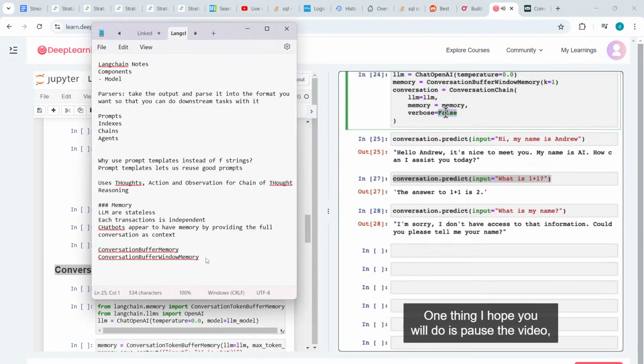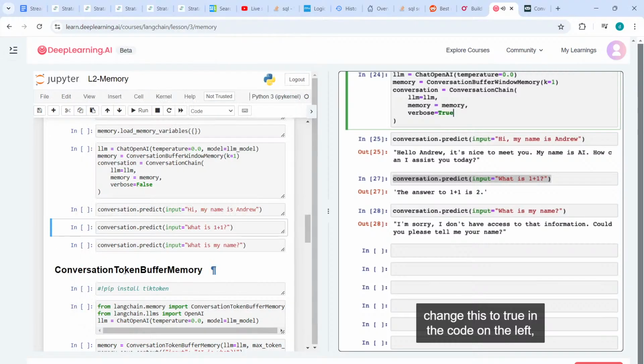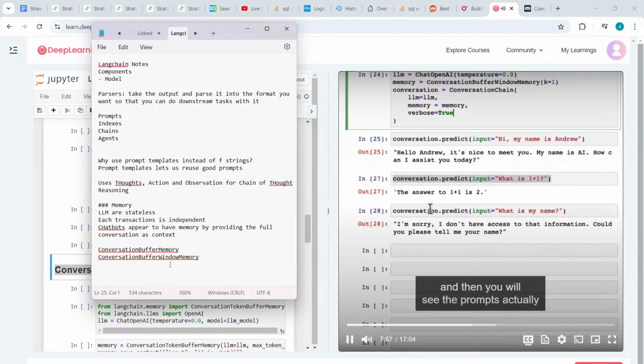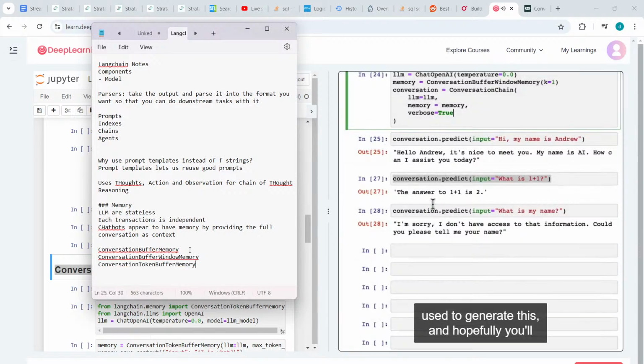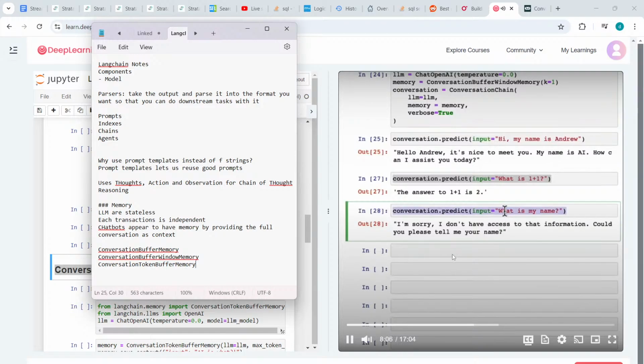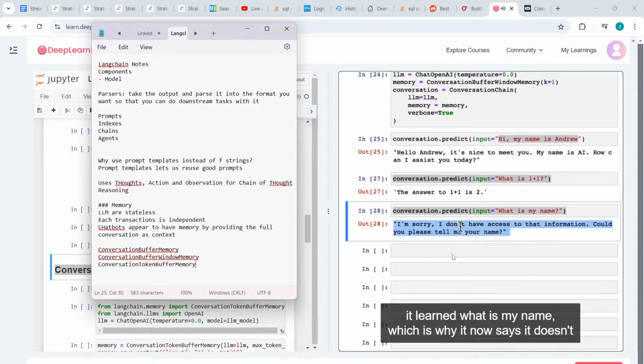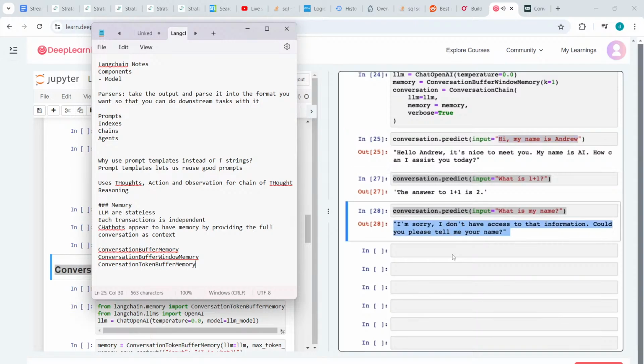One thing I hope you would do is pause the video, change this to true in the code on the left, and rerun this conversation with verbose equals true. Then you will see the prompts actually used to generate this, and hopefully you see that when you're calling the LLM on "what is my name," the memory has dropped the exchange where it learned my name, which is why it now says it doesn't know what is my name.